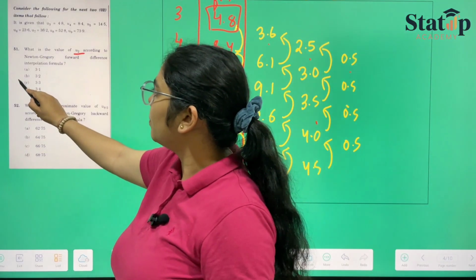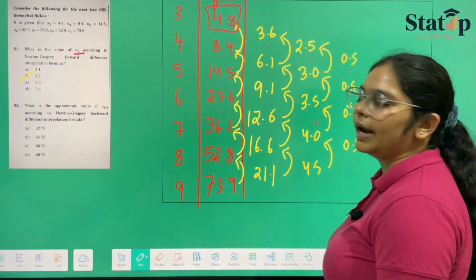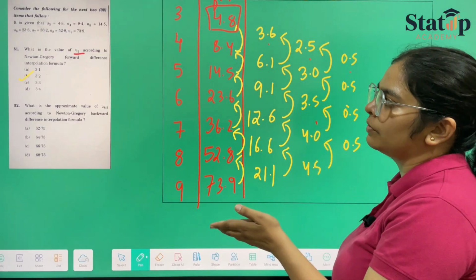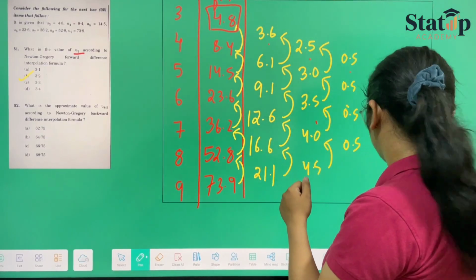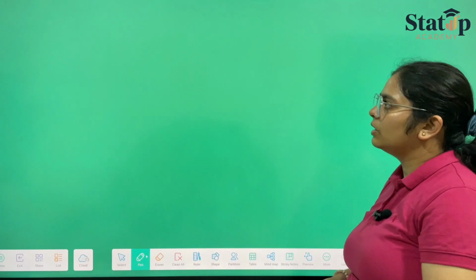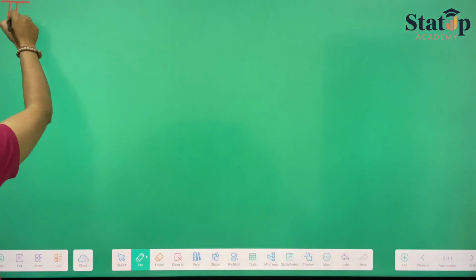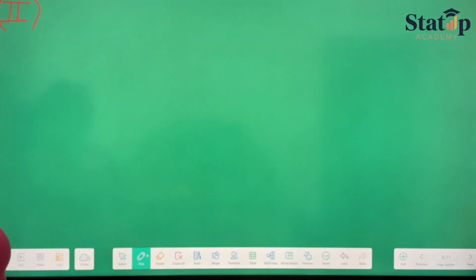So let us see which option is the correct one. It is our option number B, which is 3.2, the correct answer. Okay, this was your forward interpolation, Newton-Gregory's forward interpolation formula. Now if we have to calculate using Newton-Gregory's backward interpolation formula, the formula reverses as well as the value also reverses.